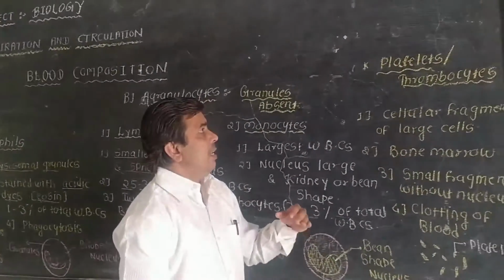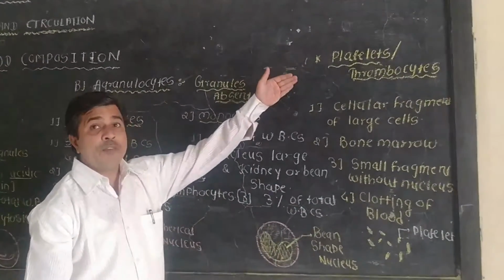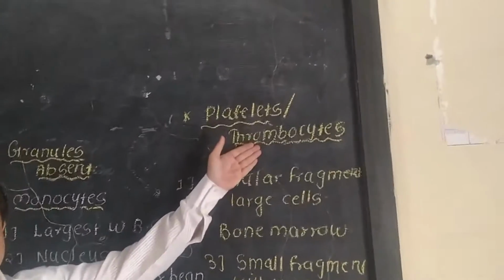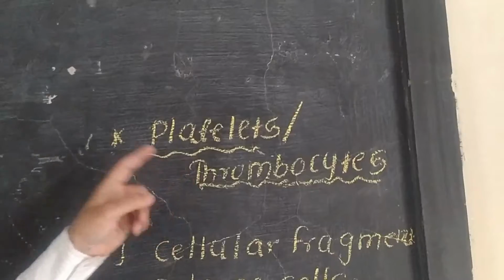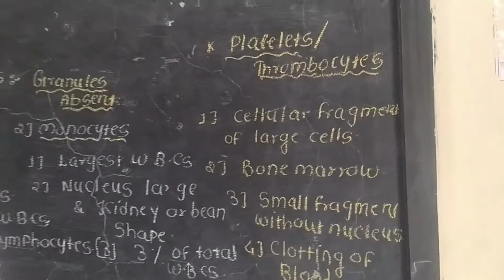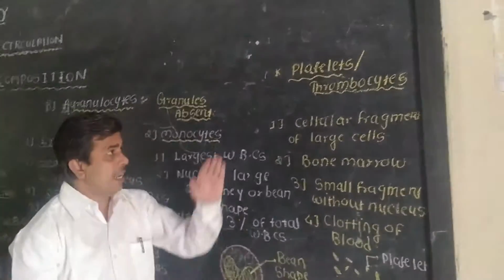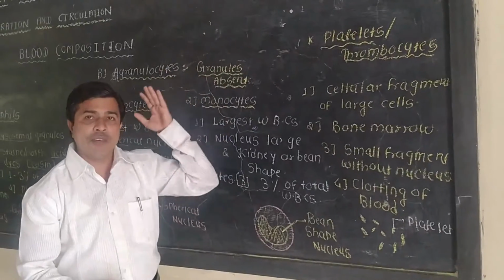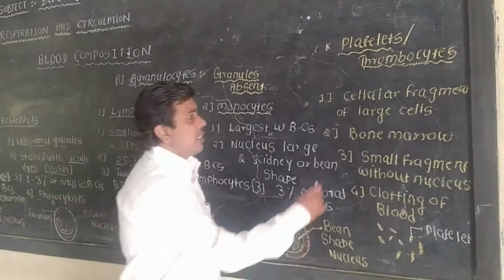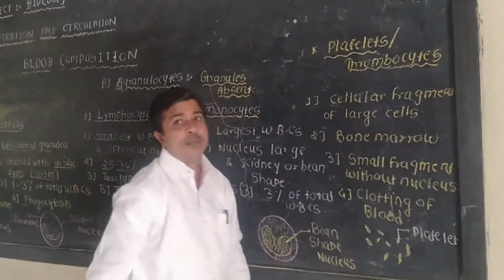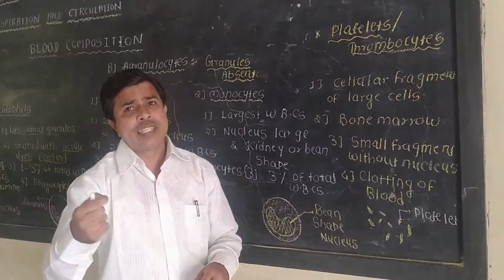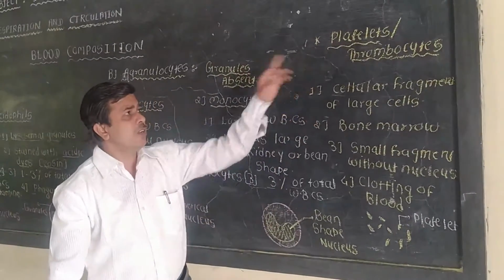Then the last type, the third type of blood cells, is the platelets or thrombocytes. These platelets, or thrombocytes, are important in the process of coagulation or clotting of the blood. When the blood clots, the thrombocytes or platelets play a very important role. These thrombocytes are not whole cells; they are fragments of large cells. There is no specific shape or structure. These are just small fragments of the cell, and they are known as the platelets.